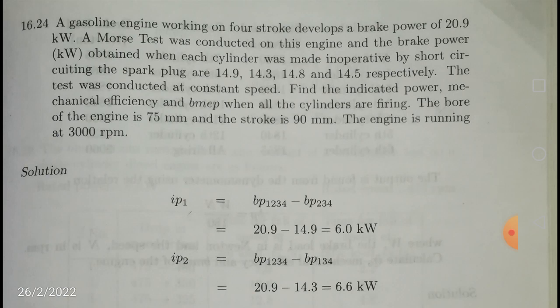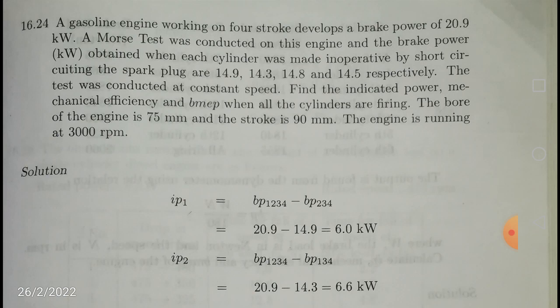So let us see how this is actually done. In this test, we run the engine with all the cylinders operative, and we measure the brake power by way of dynamometers. Dynamometers are used to determine the brake power, right?